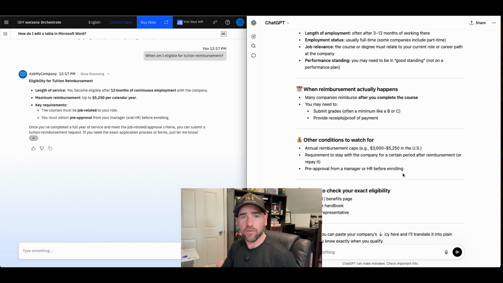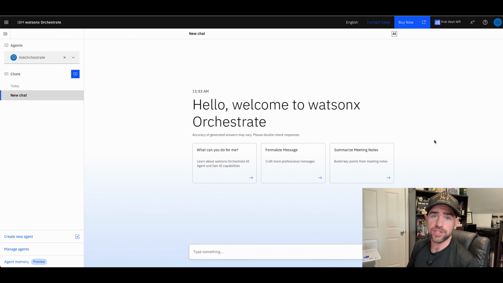Now we're going to flip over and actually walk through how I built that agent. So see you there. All right, now that we've seen our secured and governed enterprise AI agent in action, I'm going to go back and walk through how I actually built it. Here I am on the IBM Watsonx Orchestrate homepage, and I'm going to create a new agent from scratch.